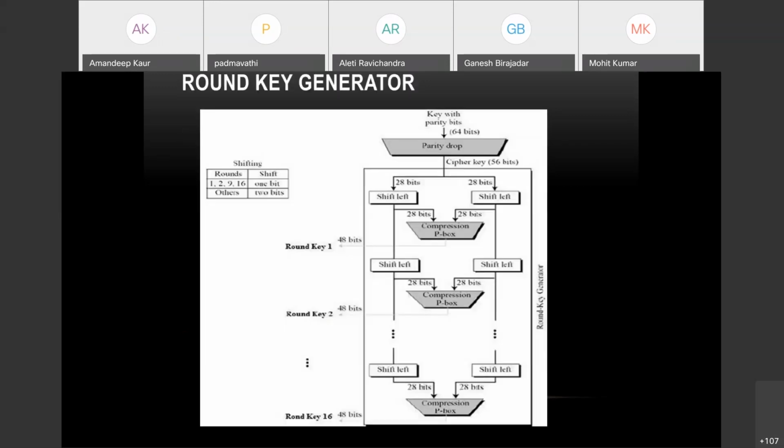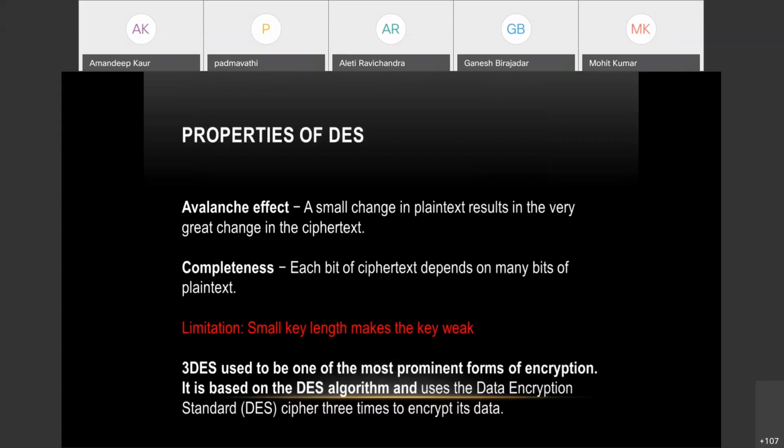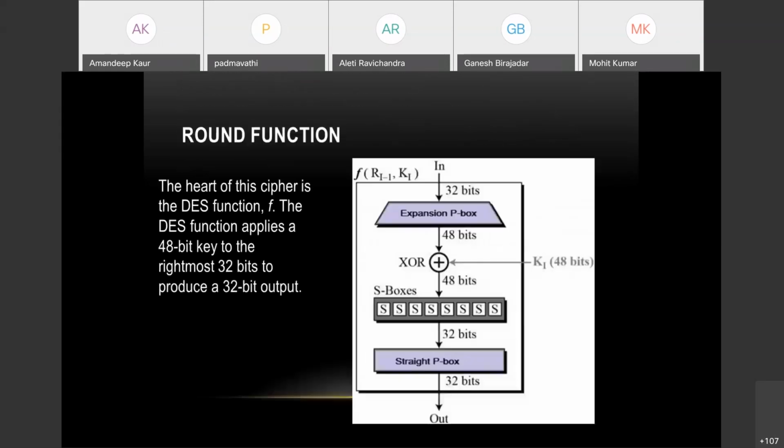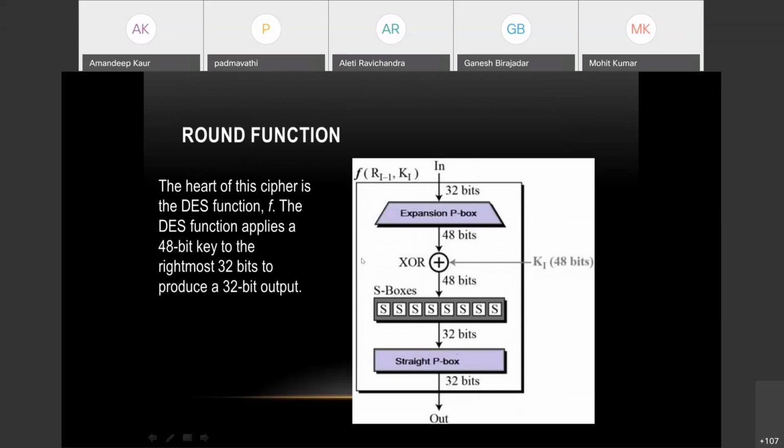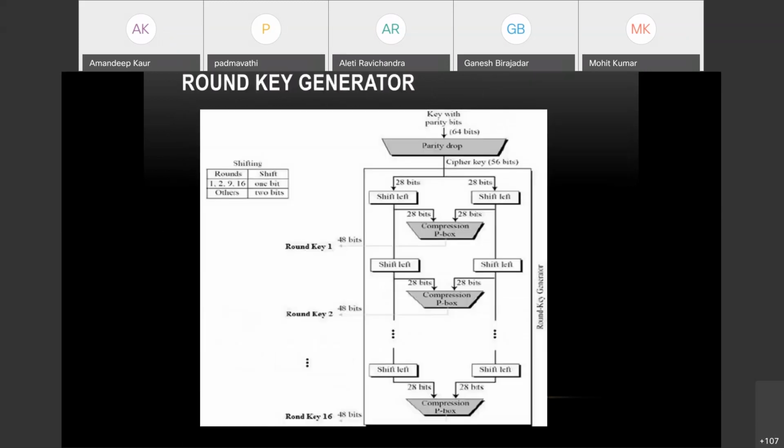Now, this algorithm, DES, I told you about the basic idea of encryption. That is how symmetric encryption is done. In that, we have an encryption algorithm. I said that the encryption algorithm is not simple. Many things go on behind that. So this is a typical example of that. There are a lot of things going on over here. This entire thing is your encryption algorithm. So you have to write a lot of functions to execute the encryption at first.